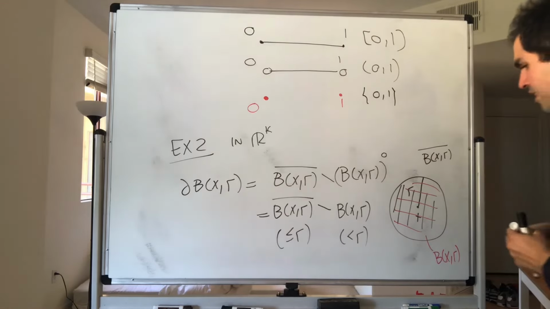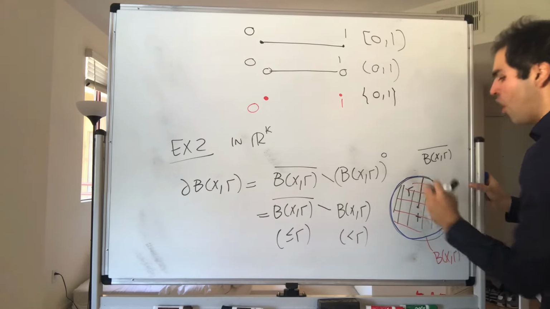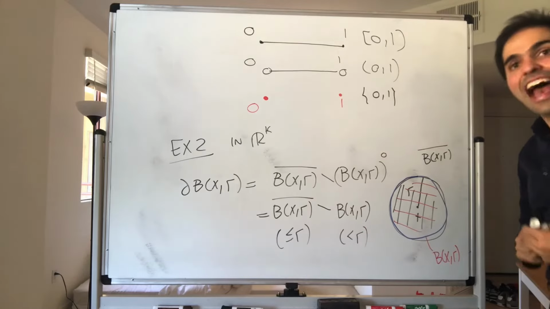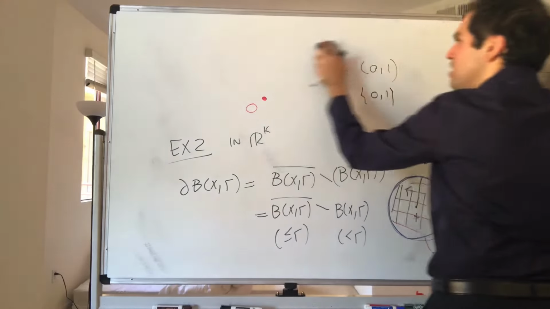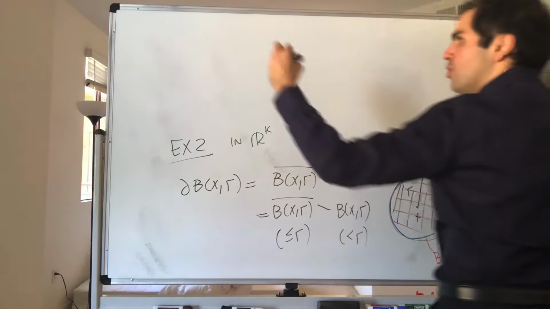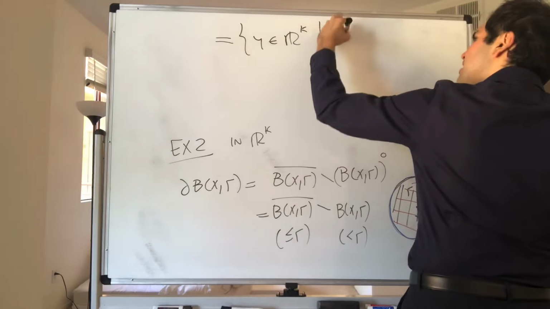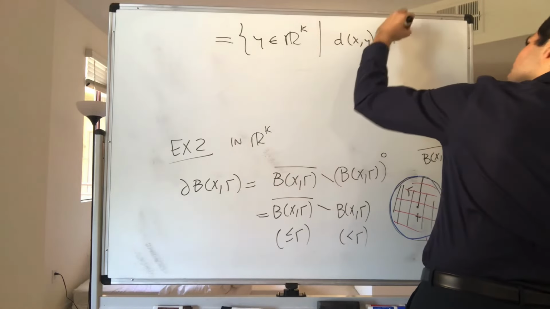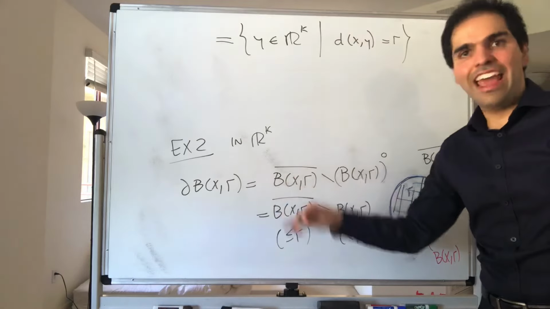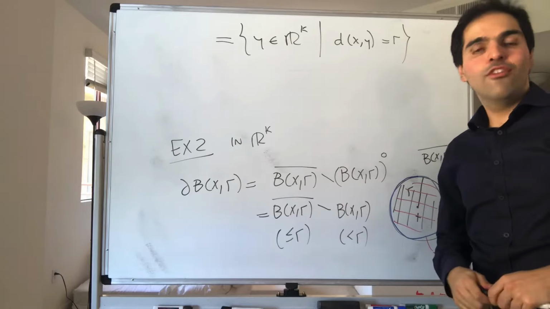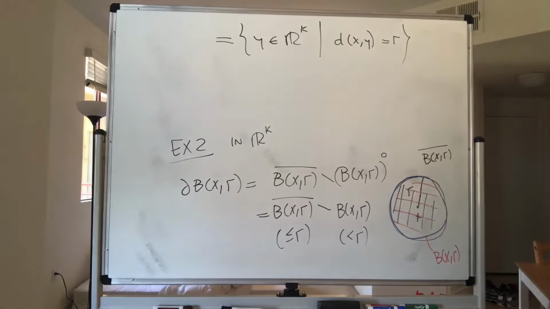And so the boundary here, again in R^k, is just the sphere of radius r. Things that are a distance exactly r away. Because this is less than or equal to r, and this is strictly less than r, so the only things that remain are those equal to r. So this is the set of y in R^k such that d(x, y) equals r. But careful, this is generally only true for R^k. There are counterexamples, for let's say the discrete metric, where the boundary of the ball is not always equal to the sphere. There's a video on that.